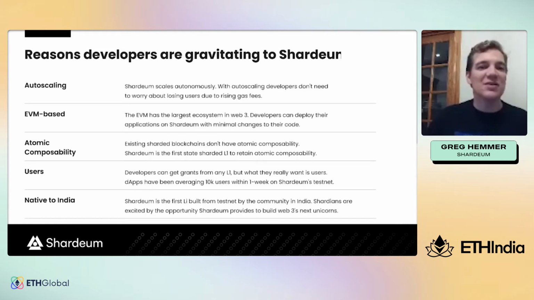Shardium is also the first EVM-based layer 1 that's native to India, being built by the community in India from the testnet phase. Every other layer 1 has been built outside of India and then tries to enter India. At Shardium, we believe that India is the most important market in Web3 and is going to build more unicorns in Web3 than any other country. And so everyone in India is really excited to play a role in building Shardium, and we're here to support you.